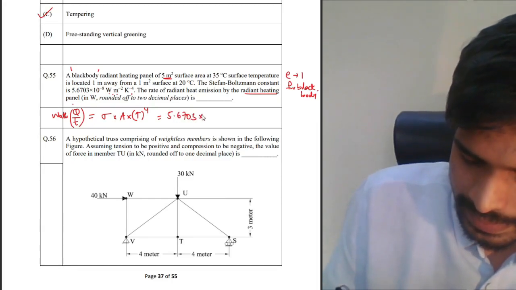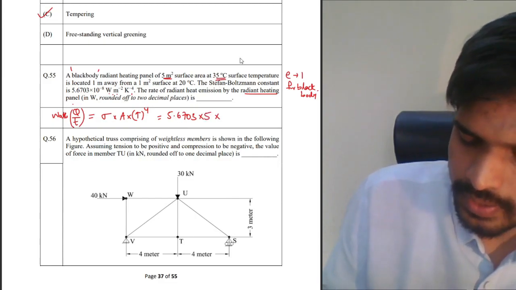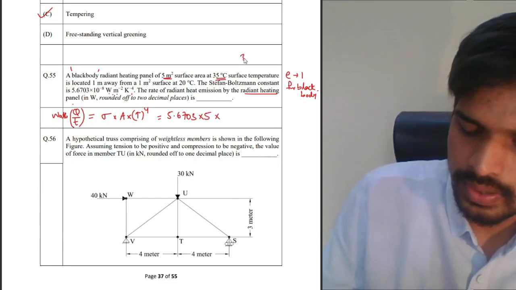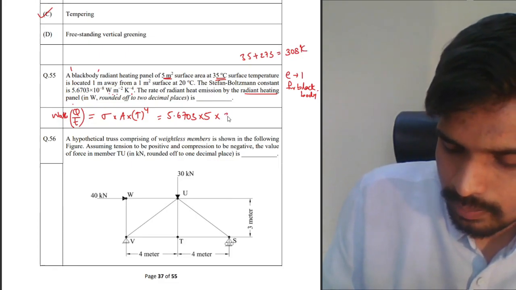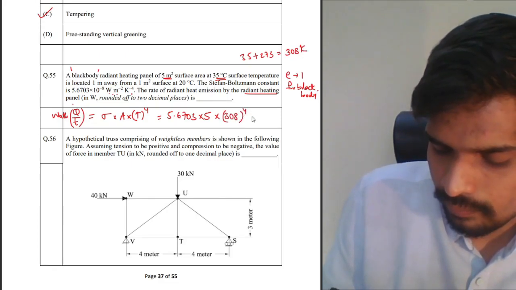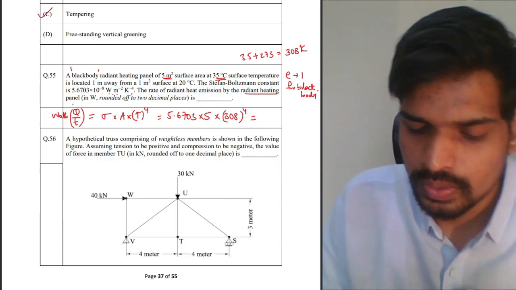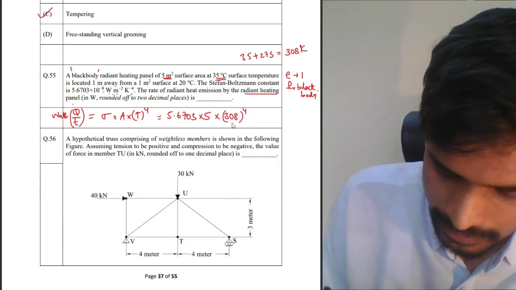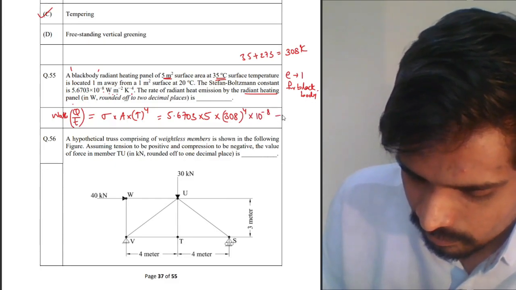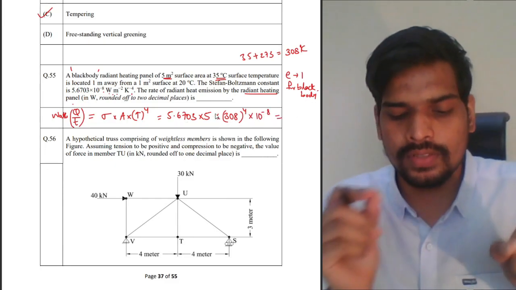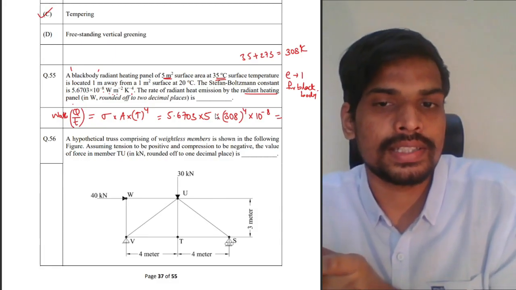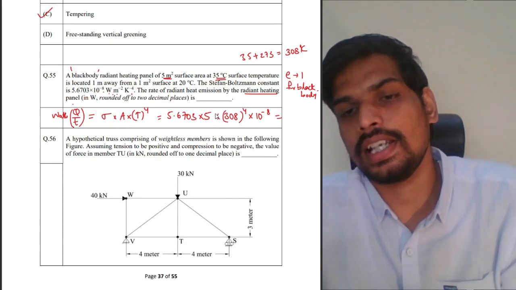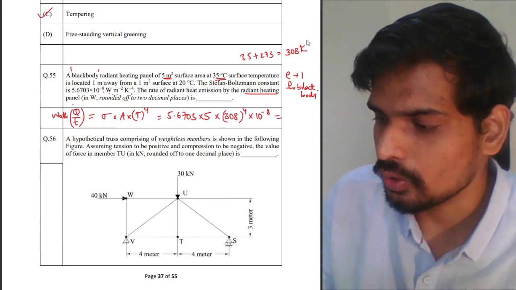You will get this as 5.6703 multiplied by area is 5 square meters. Temperature is 35 degrees centigrade, converted into Kelvin, 35 plus 273. I think this will be 308 Kelvin. So multiplied by 308 raised to the power of 4. That's what we will do. There is this also here, 10 to the power of minus 8. Do not forget that. So I missed it with the coefficient 5.67. 5.6703 into 10 to the power minus 8 into 5 square meter into 308 Kelvin raised to the power 4. Simplify this and you should get your answer.